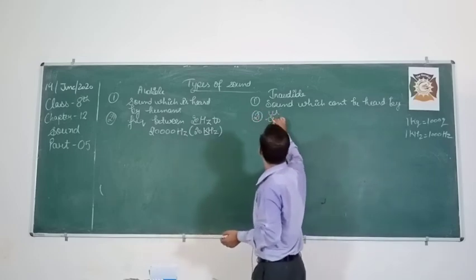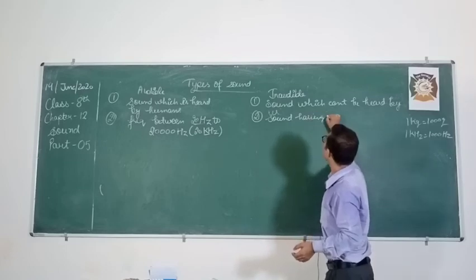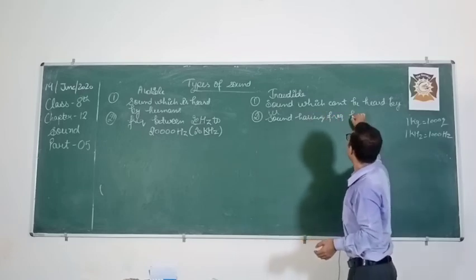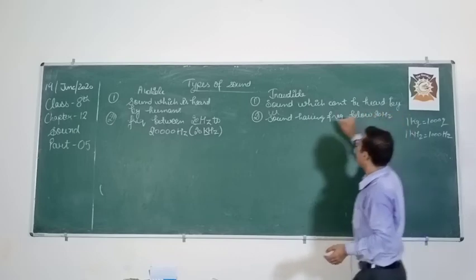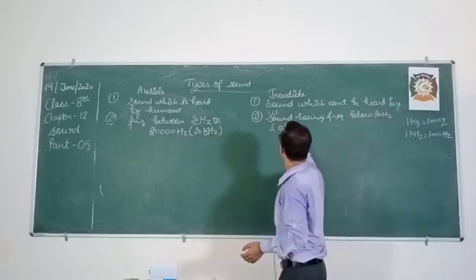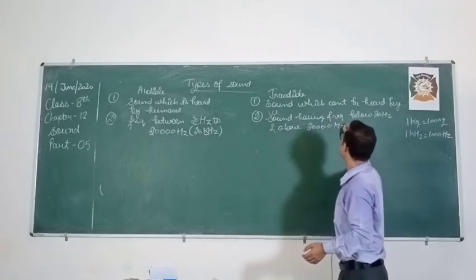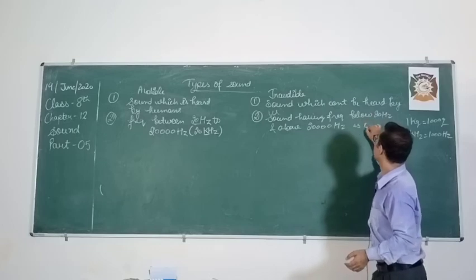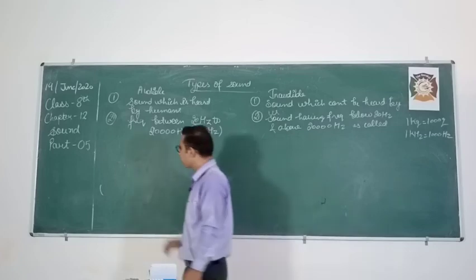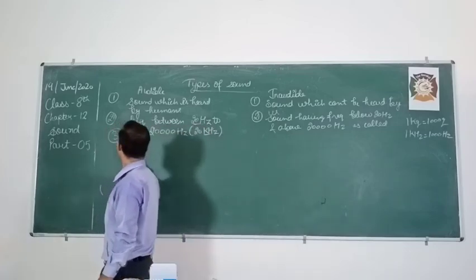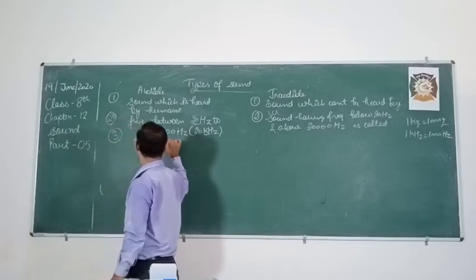So sound having frequency below 20 hertz and above 20,000 hertz is called inaudible sound.